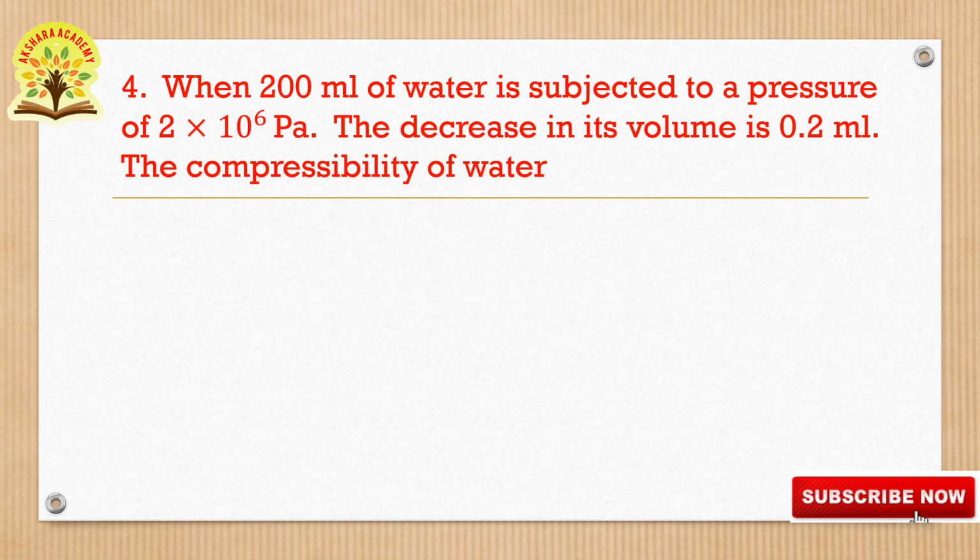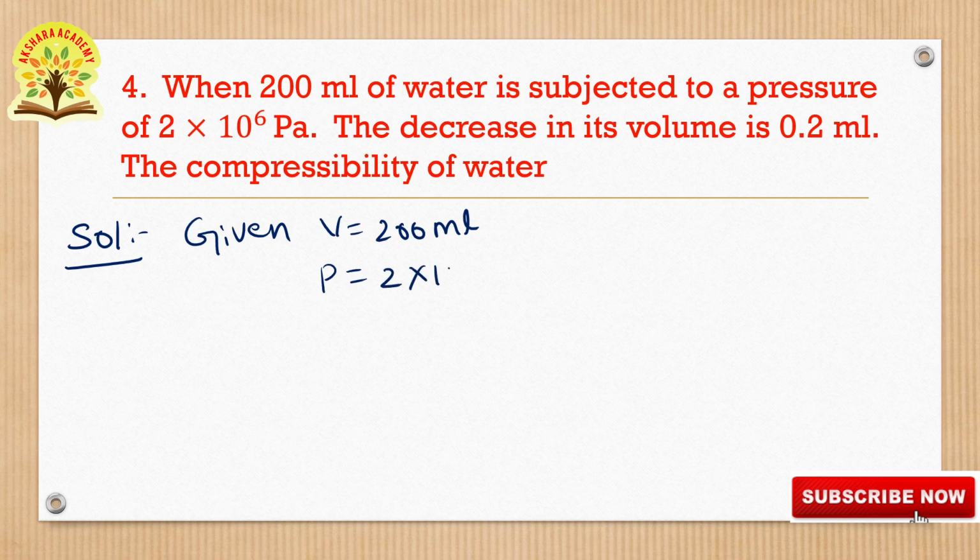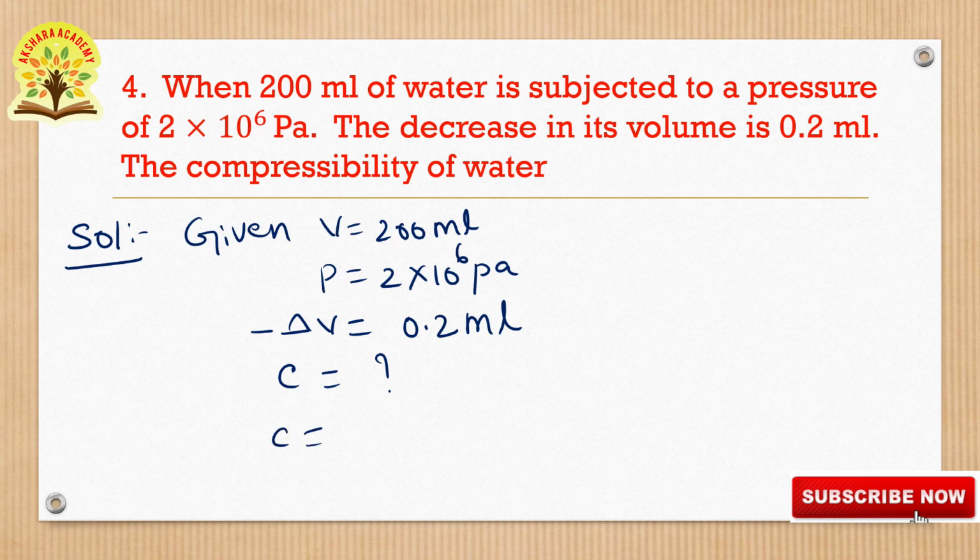Let us go to the solution. Given, volume is equals to 200 ml. So V is equals to 200 ml, and pressure P is equals to 2 into 10 to the power of 6 pascals, and decrease in volume minus delta V is equals to 0.2 milliliters, and we have to calculate the compressibility. So compressibility is equal to question mark, and C is equal to 1 by B, that is the reciprocal of bulk modulus, that is minus delta V by PV.